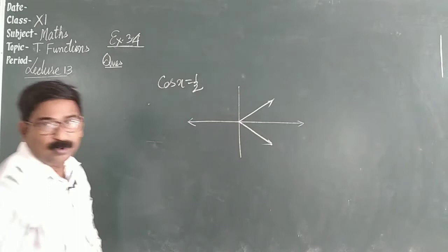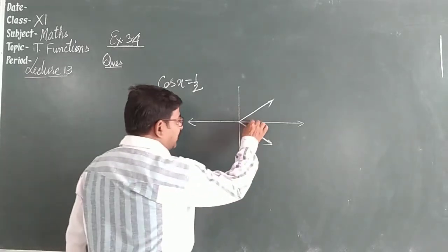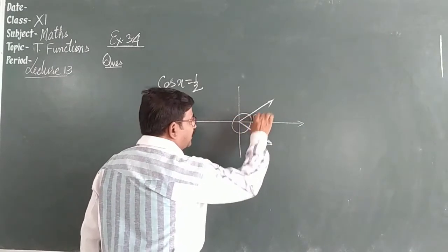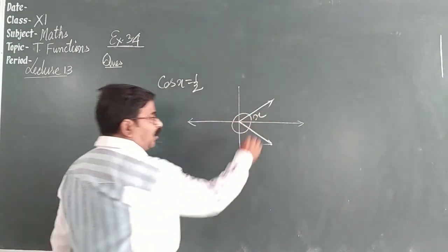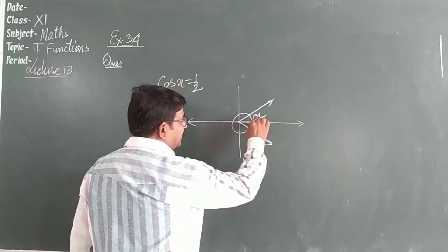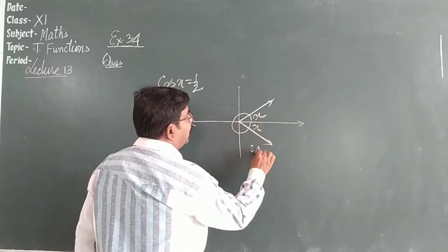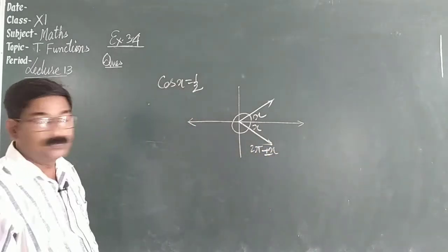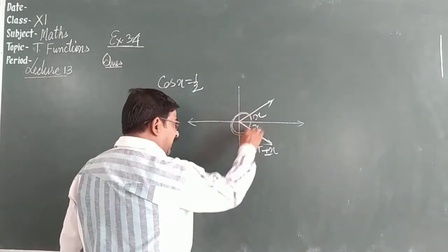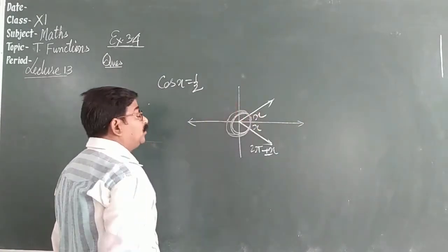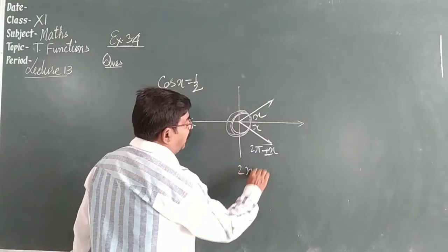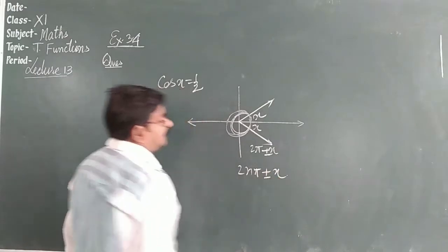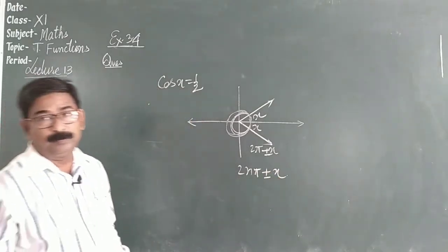So if this angle is x, this angle can be obtained as 2 pi minus x or 2 pi plus x. So this can repeat again and again in time. So 2n pi plus minus x, this is general value.